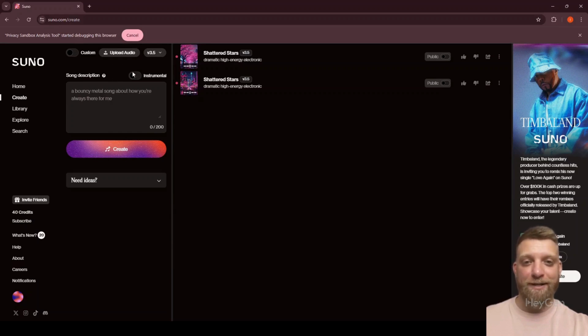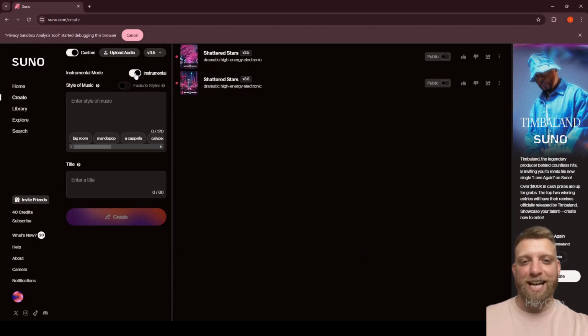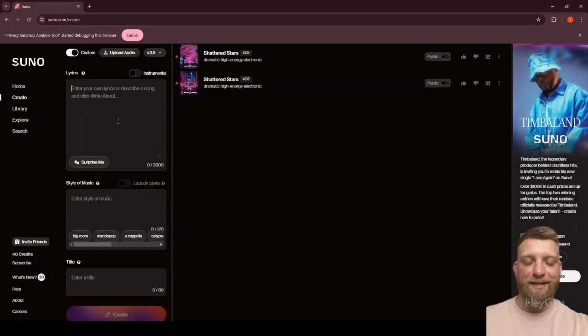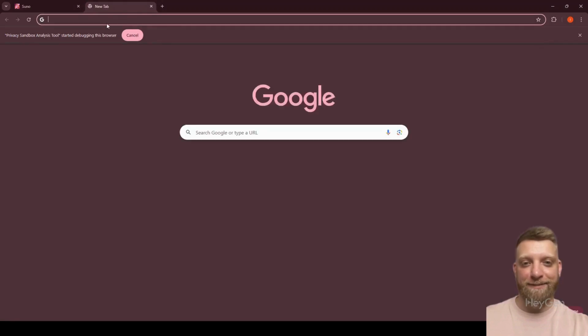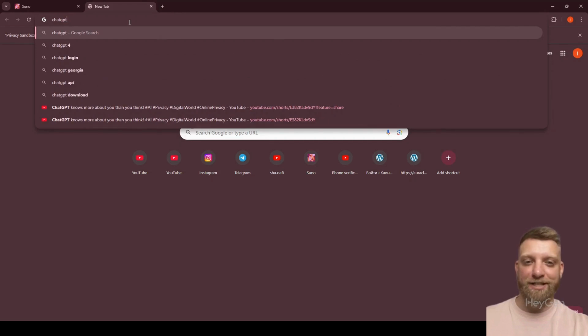Okay, let's move on. We'll switch to a more interesting and flexible mode. After agreeing to the policy that you won't use others' texts and sounds, a new functionality will become available to us. Here we'll have access to 3 fields: lyrics, style, and title. Okay, let's switch to ChatGPT to create some text for our upcoming song.